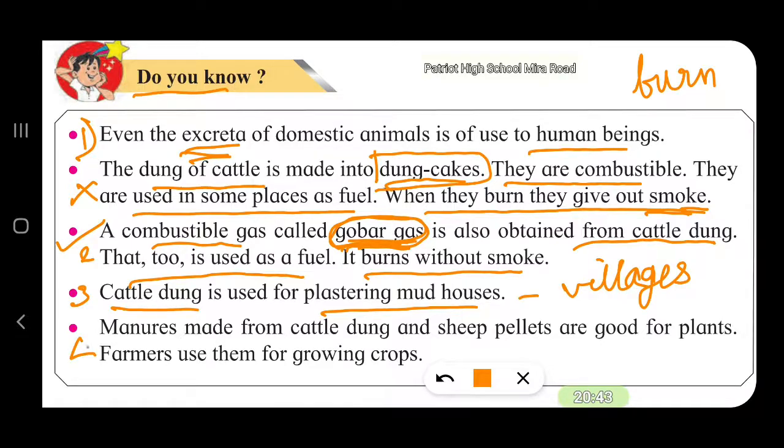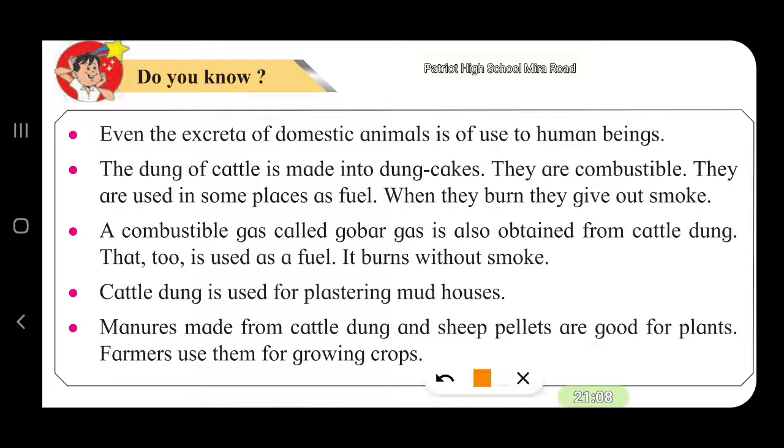Then you have the fourth use. Manures made from cattle dung and sheep pellets are used for plants. Farmers use them for growing crops. The fifth use is the byproduct obtained from the gobar gas plant. It also is a manure. This is a better form of manure that can also be used in agriculture.